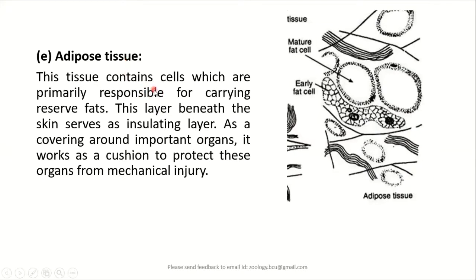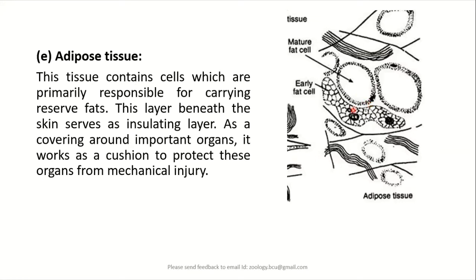Similarly, we have one more type of connective tissue proper called adipose tissue. In this adipose tissue, the cells which are primarily responsible for carrying reserve fat are located. So usually the adipose tissue will be found below the skin.